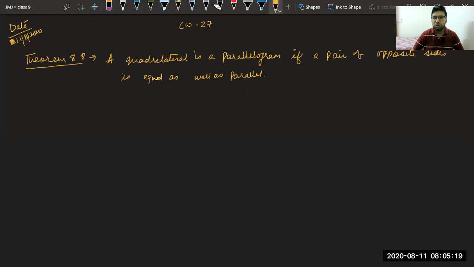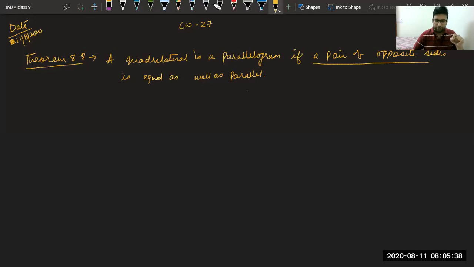So this time we're not talking about two pairs of opposite sides. We are talking about only one pair of opposite sides. So if we are able to prove one pair of opposite sides equal as well as parallel, we don't need to go to the second pair, and we can straight away say that this quadrilateral is a parallelogram.